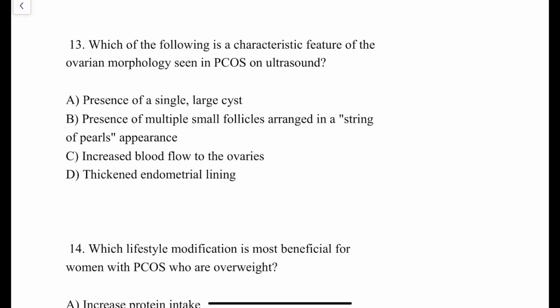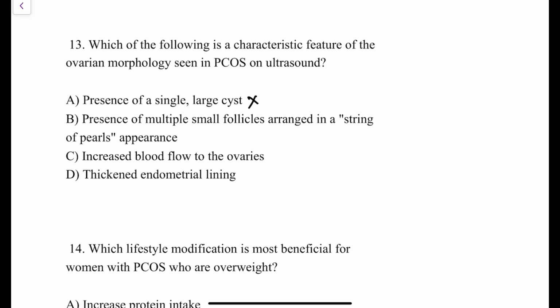The next question is, which of the following is a characteristic feature of the ovarian morphology seen in PCOS on ultrasound? The options here are: presence of a single large cyst. No, because we all know that multiple immature cysts are present in patients of PCOS, so this is ruled out. Presence of multiple small follicles arranged in a string of pearls appearance.